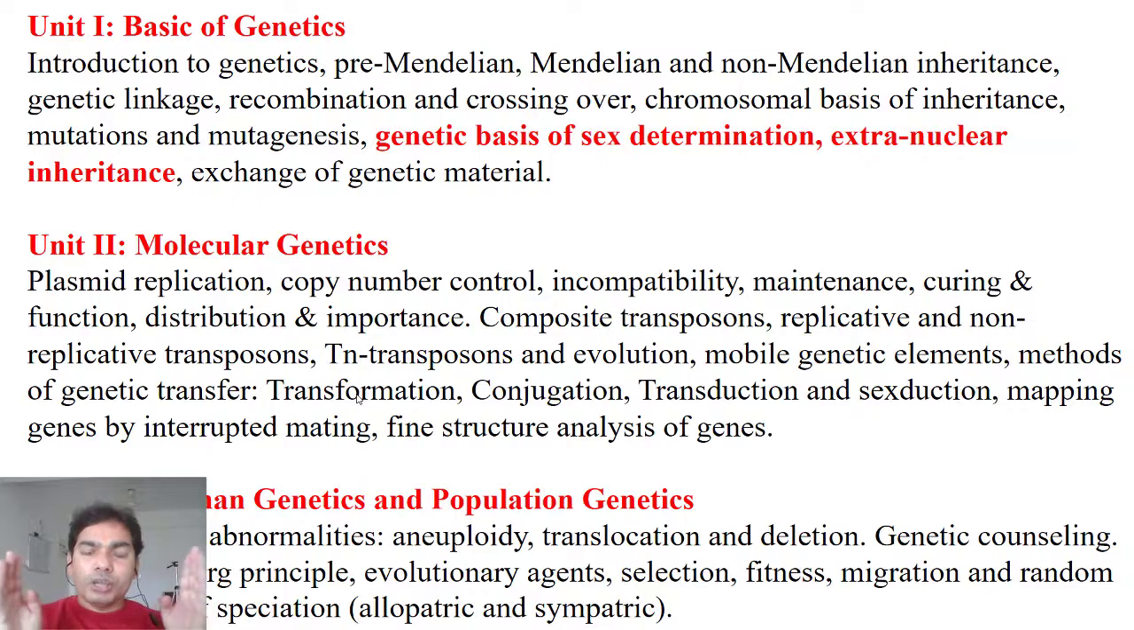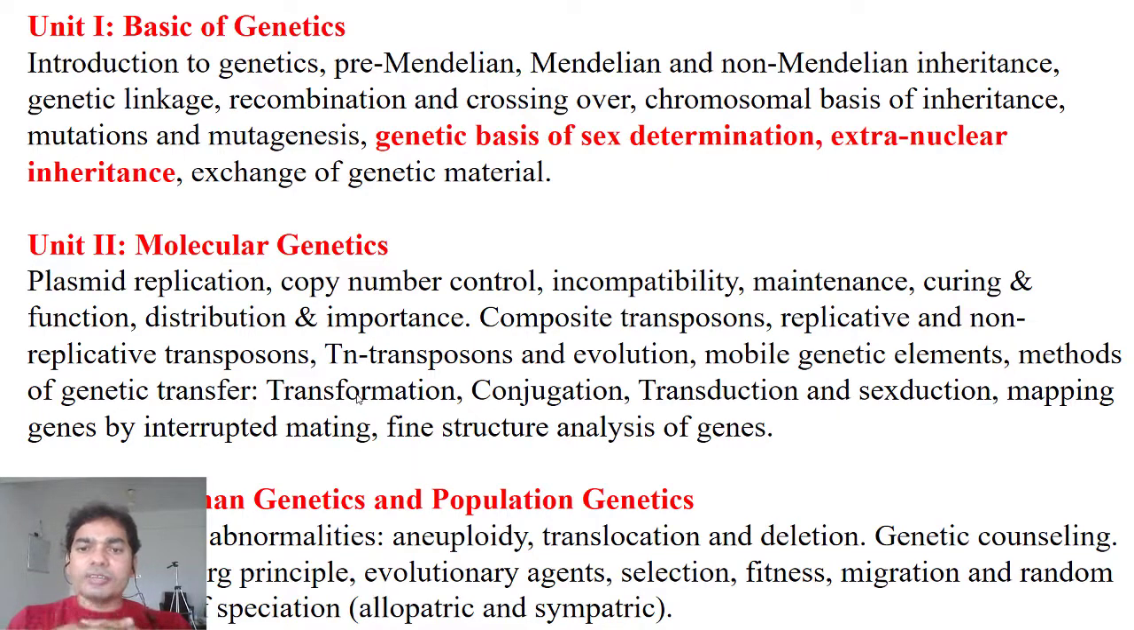Conjugation happens when two bacteria make the conjugative tube and transfer the DNA from one bacteria to the other bacteria. So the bacteria which is giving the DNA is called donor, and the bacteria which receives the DNA is called recipient. So donor and recipient, through the conjugation tube, transfer of the DNA is called conjugation.